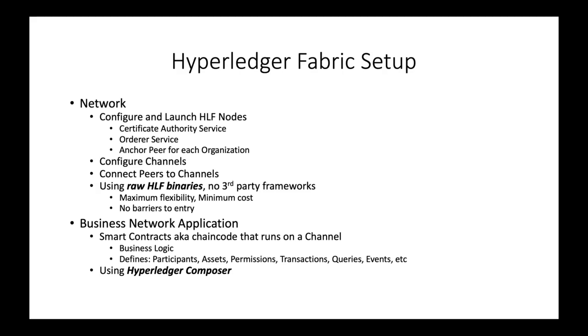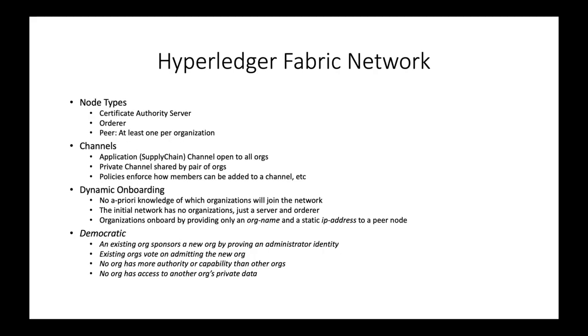The second layer in the fabric is the business network application. This is the business logic in the form of smart contracts or so-called chain code that run on the channels. The first point I would highlight on this slide is the fact that this network supports dynamic onboarding. Most online examples of Hyperledger Fabric bootstrap a network with pre-configured organizations. This makes the network installation easy, but it does not support the real-world requirement for organizations to be added dynamically to an existing running network.